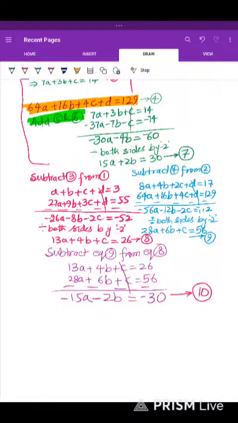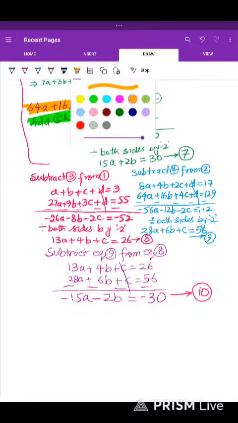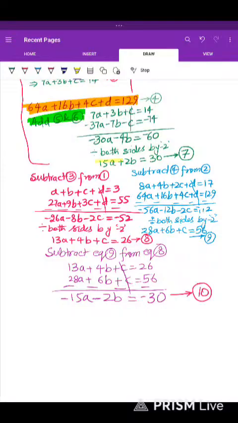Can you see that 7 and 10 can be highlighted with what? With which color should I highlight? With blue color, with yellow color. Okay, I'm highlighting these two with yellow color, because they are of high value now, because they will give us A, B. And when A, B are calculated, then all unknowns are calculated. So how can we add? Can you see 2b in equation 7 and 2b in equation 10 both have opposite signs, so opposite sign values get cancelled, get eliminated.